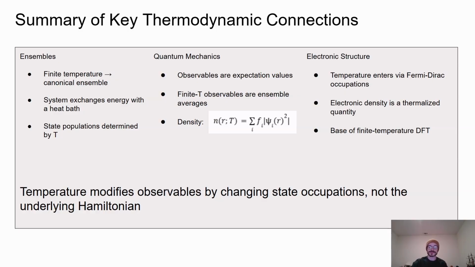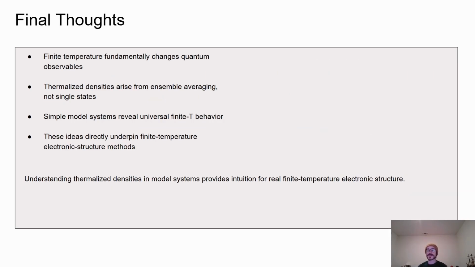Final thoughts. To conclude, finite temperature introduces fundamentally new physics into quantum systems by requiring an ensemble description rather than a single state picture. Through simple model systems like the particle in a box and the quantum harmonic oscillator, we can clearly see how temperature modifies electronic densities through state occupations. These examples highlight that thermal effects enter through ensemble averaging, while the underlying quantum structure remains unchanged.